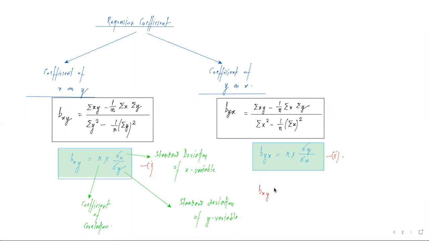So on the left hand side we have bxy multiplied by byx, and on the right hand side this r and r becomes r square multiplied by sigma x by sigma y multiplied by sigma y by sigma x. That what we get to see, that this part and this part got cancelled. We have another equation called bxy multiplied by byx is equals to r square. This is yet another formula for us to be boxed up कि हमें coefficient of correlation कैसे निकाला जाएगा. That is r value. How can we find? We can find the r value by multiplying both the regression coefficients.